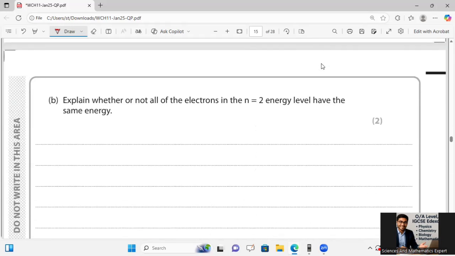After that, he is saying explain whether or not all the electrons in the N2 energy level have the same energy. Some electrons are in the S subshell orbital and some electrons are in the P subshell. They don't have the same energy because electrons in the P subshell have higher energy. So electrons in the S subshell have low energy, the P subshell has high energy. So n is 2 over there. For this one, I will say they don't have the same energy because electrons in the P subshell orbital have a higher energy.